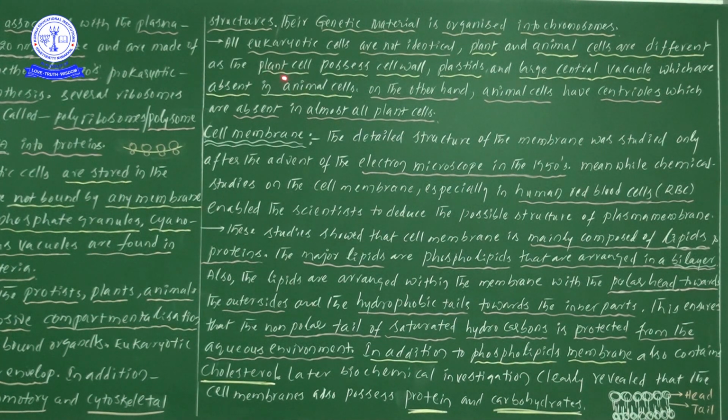A plant cell possesses a cell wall, plastids and a large central vacuole, which are absent in animal cells. The cell wall is absent in animal cells, plastids are absent in animal cells, and the large central vacuole is also absent in animal cells.